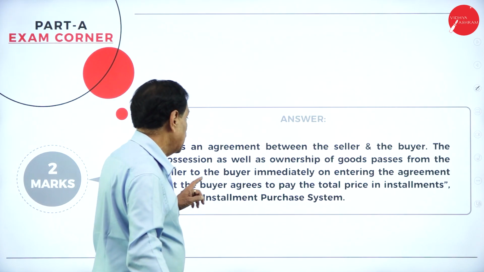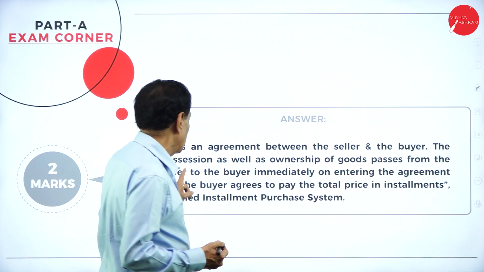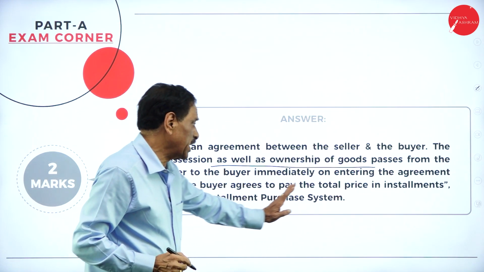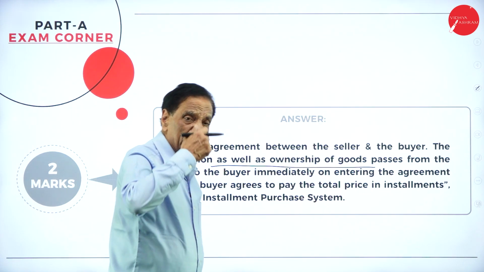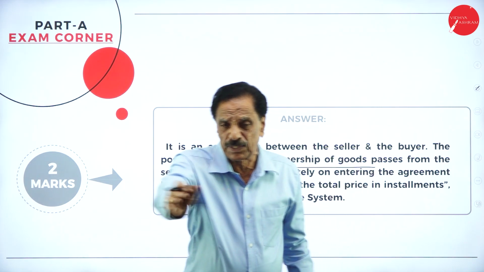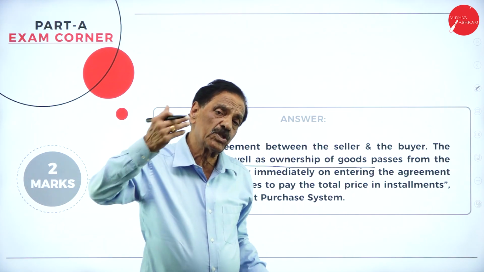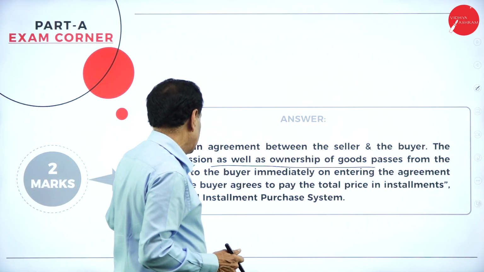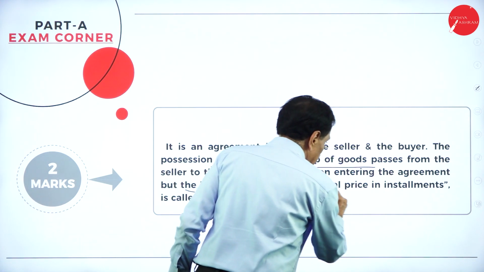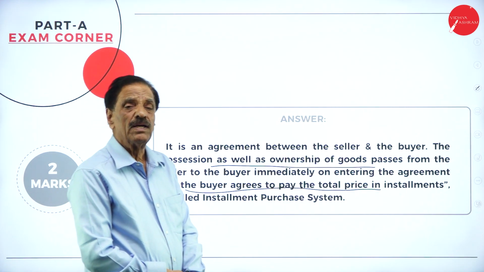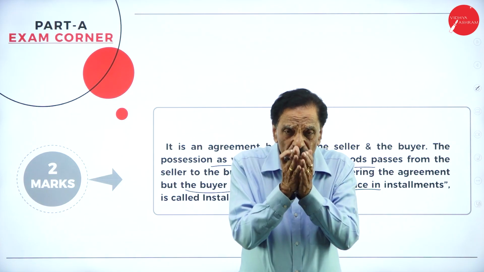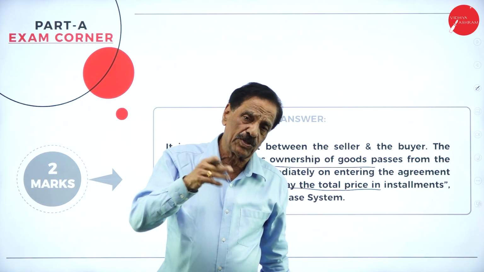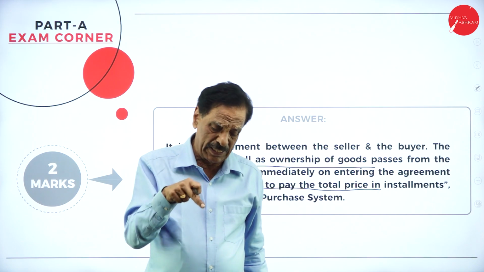So here, it is an agreement between the seller and the buyer. The possession as well as the ownership of the goods passes from the seller to the buyer immediately on entering the agreement. When the goods have been purchased, automatically the goods pass. Along with the goods, the rights of the goods pass from installment seller to installment purchaser. But the buyer agrees to pay the total price in installments. Whatever the price, he is going to pay in a number of installments, which include the interest. First, he will pay the down payment. The balance will be paid in a number of installments. Each installment includes the interest.